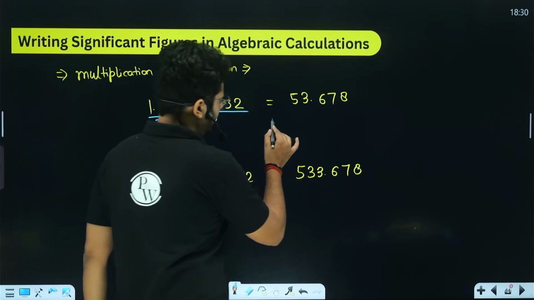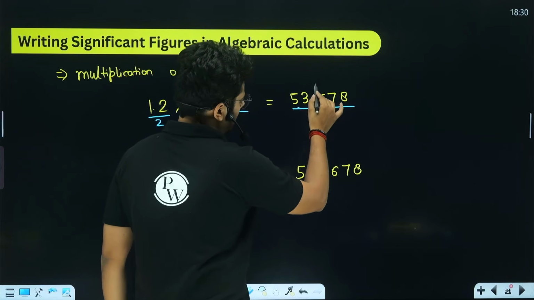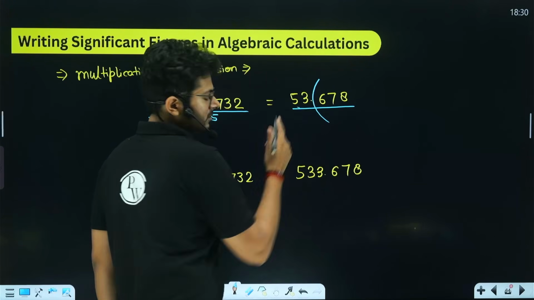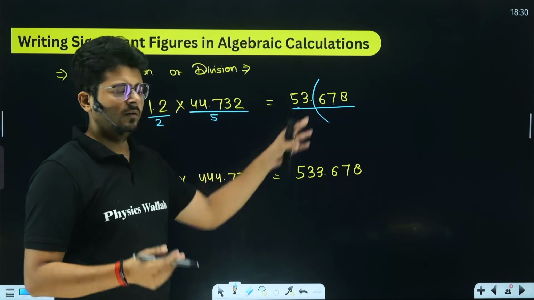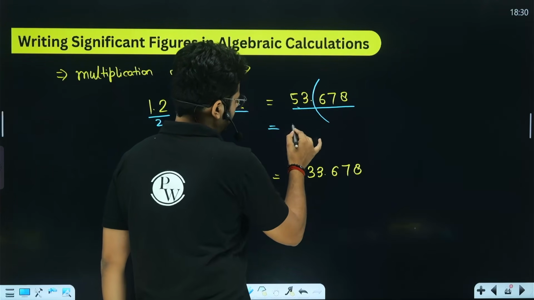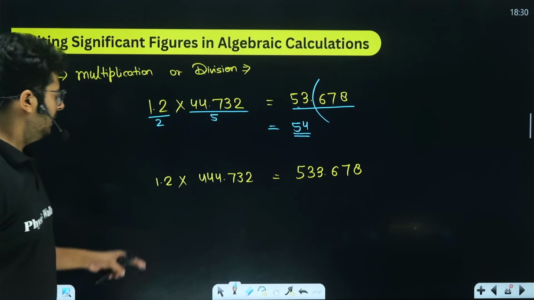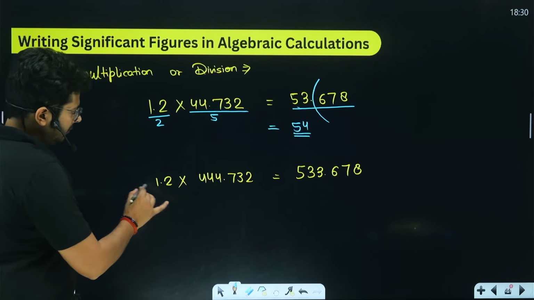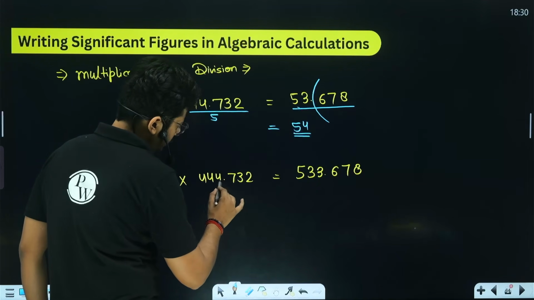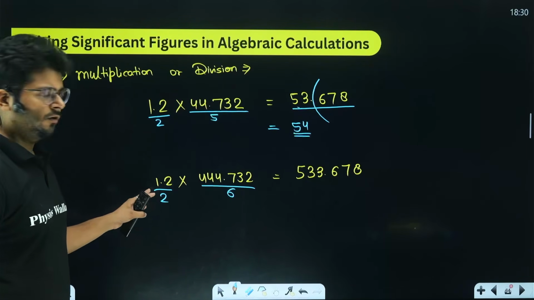So the result has right now so many digits, so we have to drop this portion off. But the portion that is dropped off is more than 5. The value after the cutoff digit is more than 5, so we will round off by increasing the cutoff digit by 1. So this will become our answer. Over here you look at that 1.2, it has two significant figures, and over here we have 1, 2, 3, 4, 5, 6 significant figures. So the answer should have only 2.